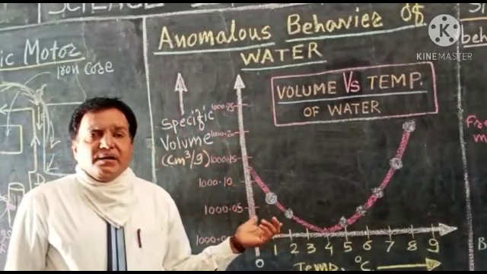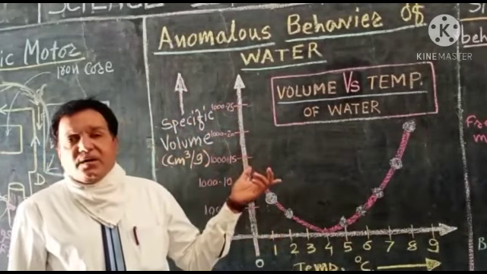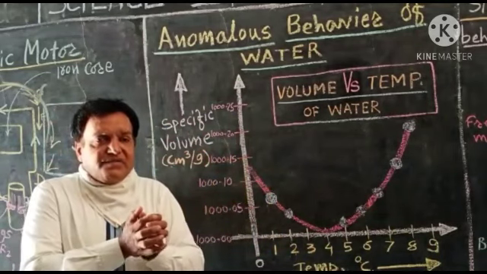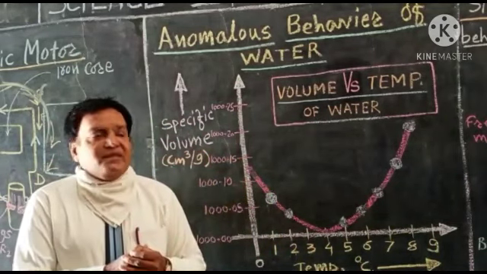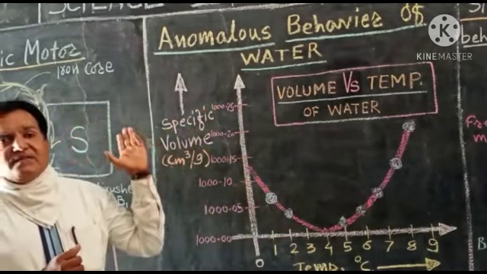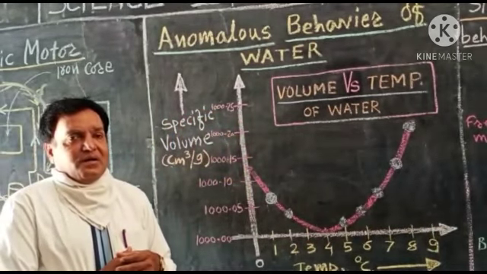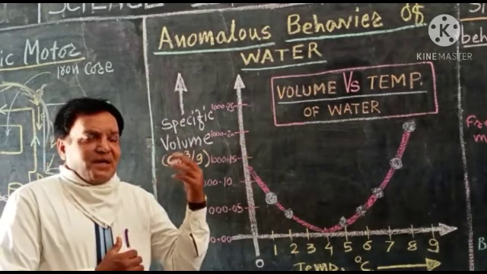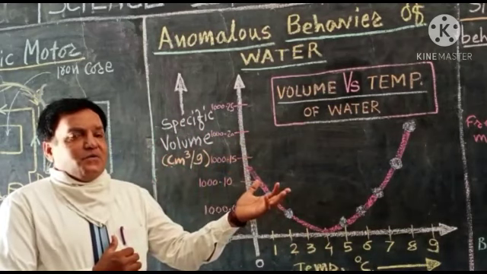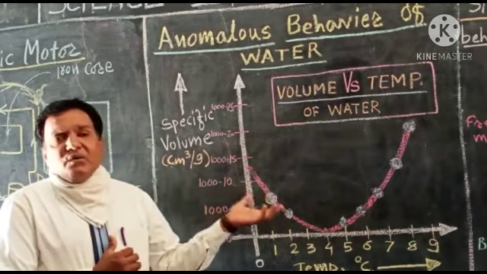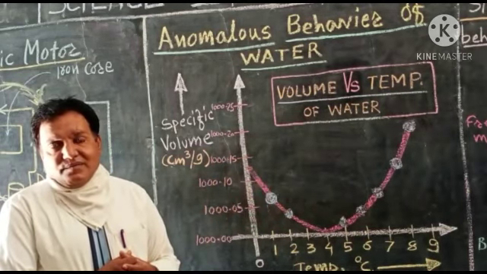Water, when heated between 0 degree to 4 degree Celsius, contracts instead of expanding. Means water shows some exceptional behavior when it is heated in the temperature range 0 degree to 4 degree Celsius.